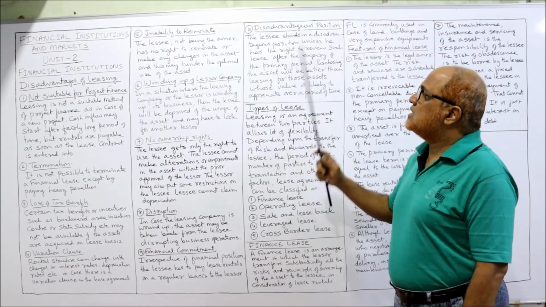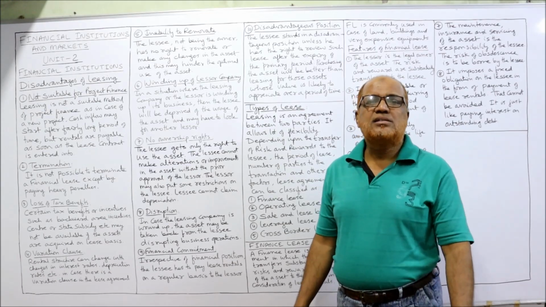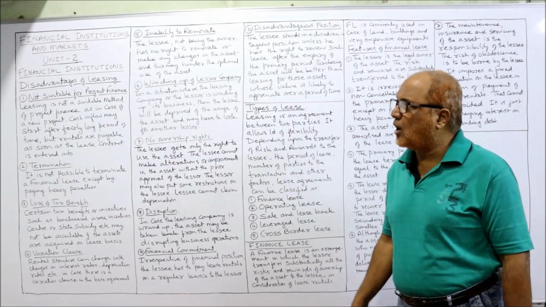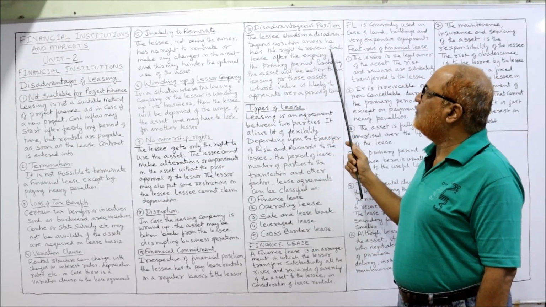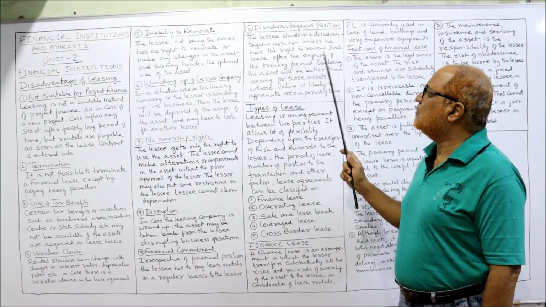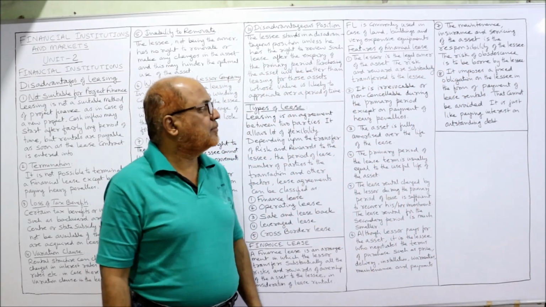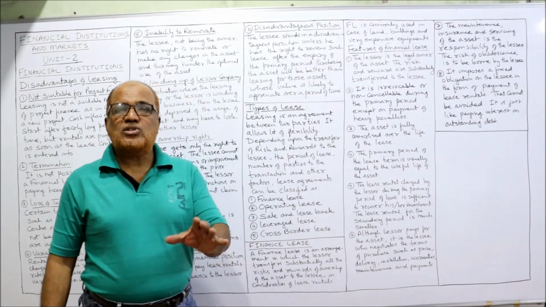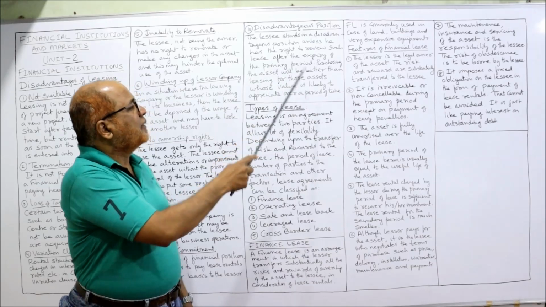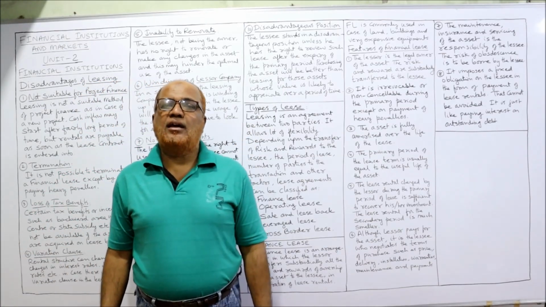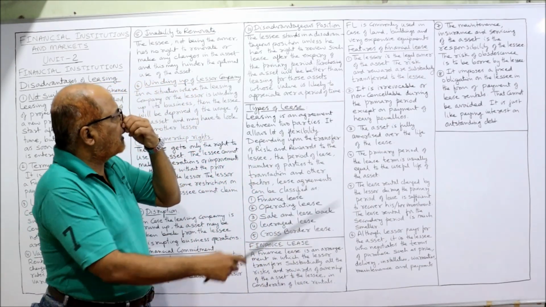Now, disadvantageous position. The position of the lessee is somewhat disadvantageous. How? The lessee stands in a disadvantageous position unless he has the right to renew such lease after the expiry of the primary period. What is the primary period? I'll explain in the types of lease. First of all, during this primary period, the lessee does not have any opportunity of reviewing the lease agreement.